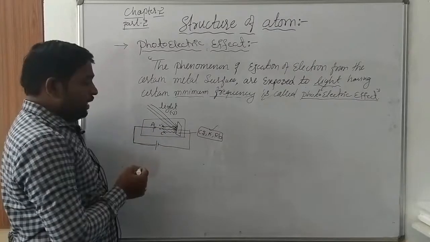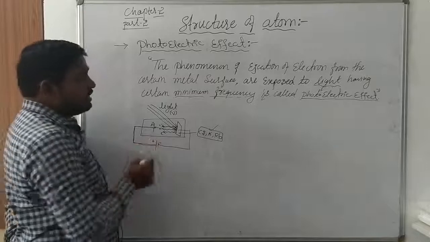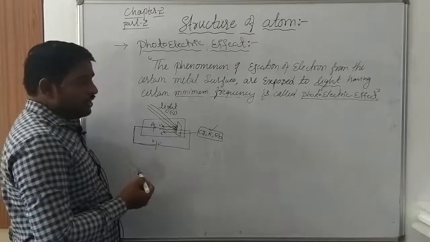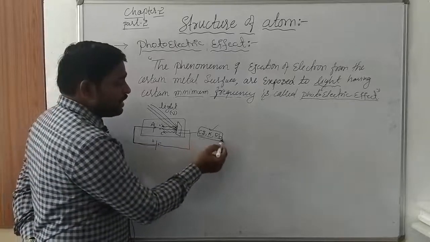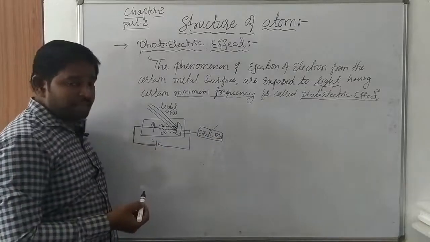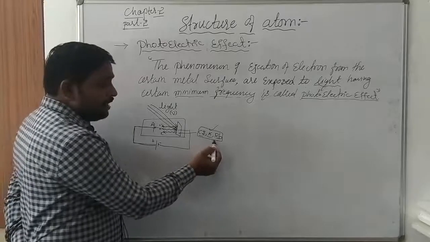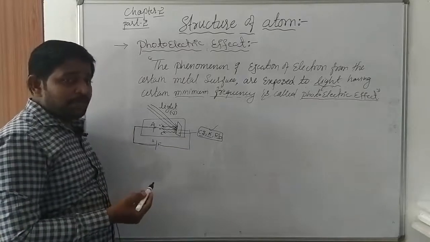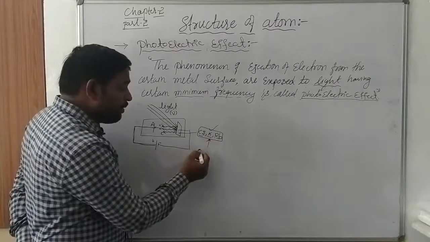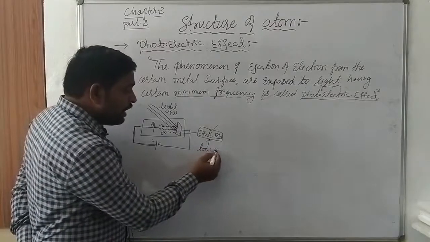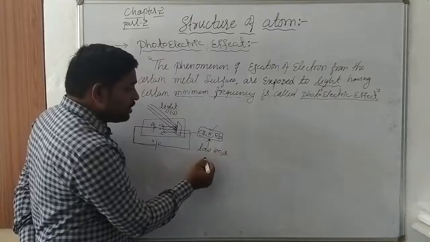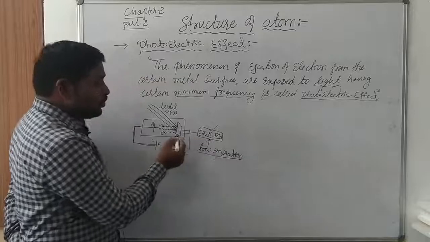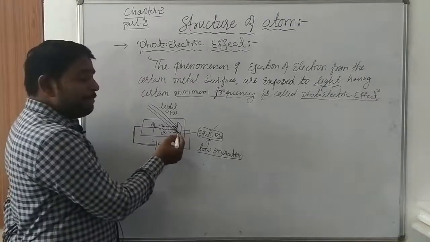This is positive, this is negative. This process or phenomenon is called the photoelectric effect. So why must we choose cesium, potassium and rubidium for the ejection of electrons? These elements can easily eject the electrons from their outermost orbital. Why? Because these elements have low ionization enthalpy. Because of low ionization enthalpy, these metals can be used to eject the electrons from the metal surfaces.